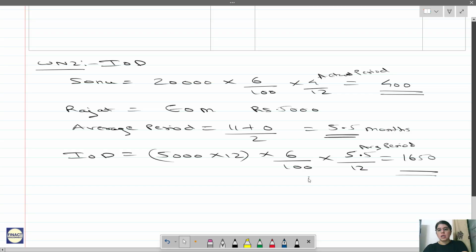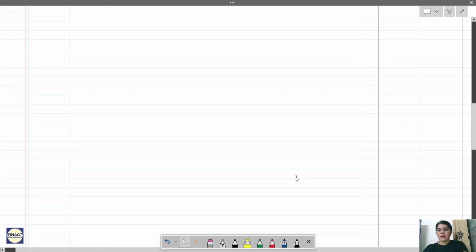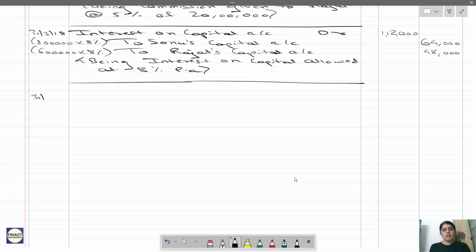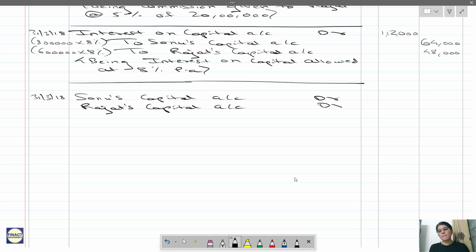Okay. Now interest on drawing, what is the entry? Interest on drawing is like an income. So on 31st March 18, you are going to charge this drawing from the partners. So you have to take it from partners. Sonu's capital account debit, Rajat's capital account debit to interest on drawings account.